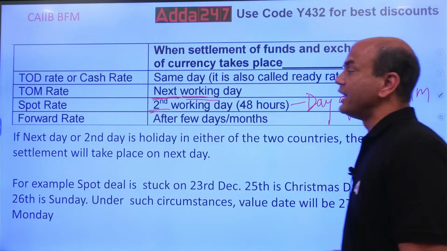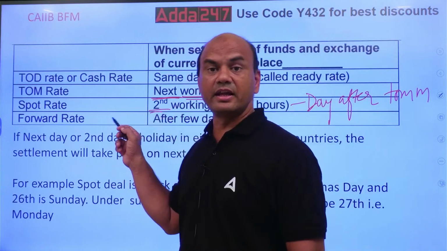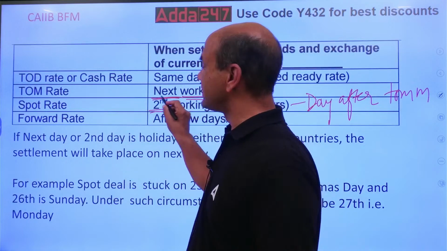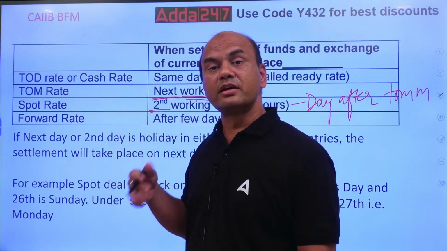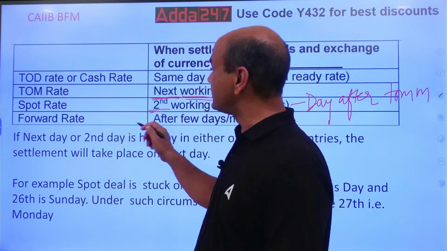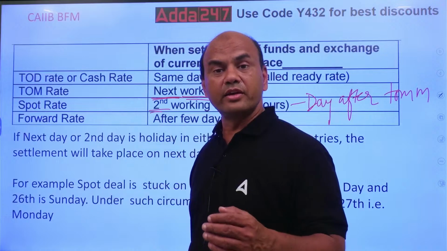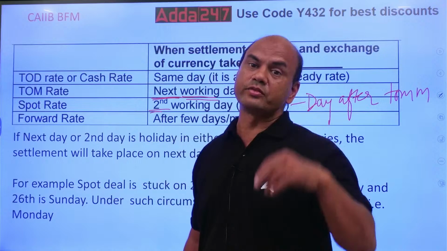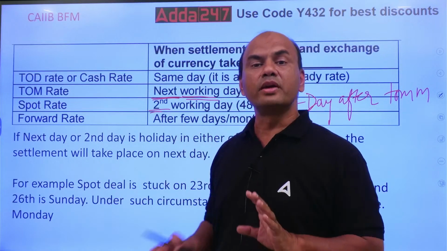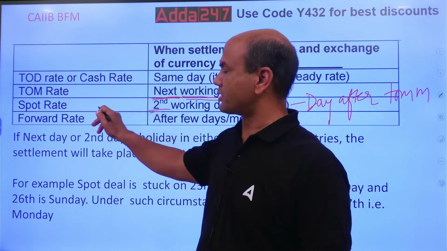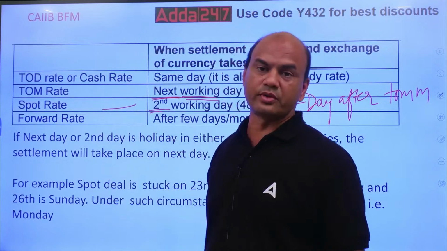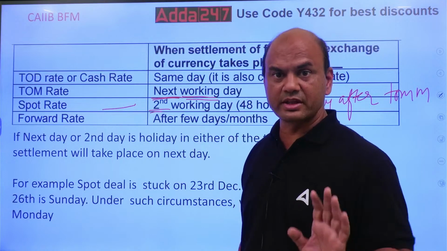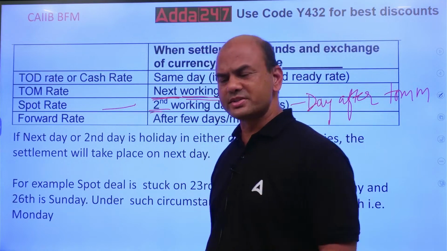And any day after this is called forward. If it is the second working day, that is spot. Now if it is the third working day, then it means forward. If it is fourth, then again forward. If it is fifth, again forward. If it is 1 year, again forward. So any day after the spot is known as forward. Got it? Everyone clear? Let's take a few examples.